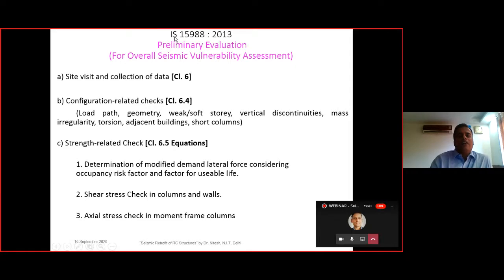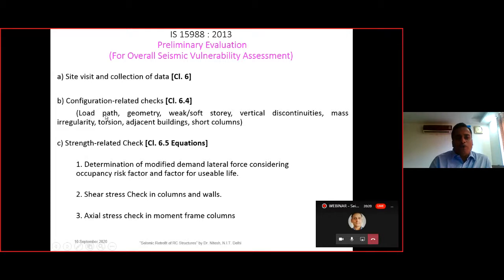First we will look for the IS 15988 recommendations, and then we will go for IS 13935 recommendation. For the RC structure we will look first, and the masonry structure we will look later on. So here we have site visit and collection of data as per clause 6 of the IS 15988. In clause 6, it is given how to collect the data and how to have the site visit. Then the configuration related check in clause 6.4, these are detailed in an elaborated manner.